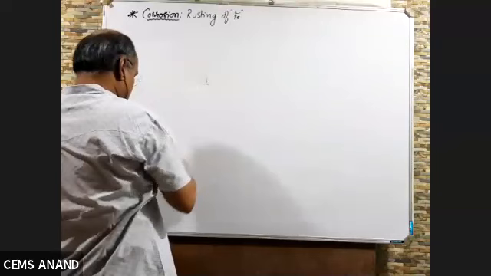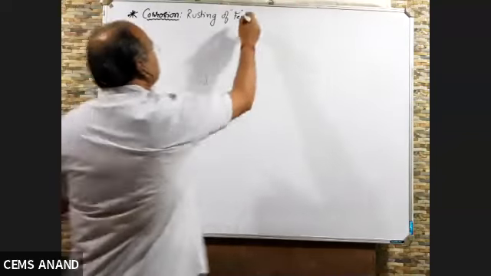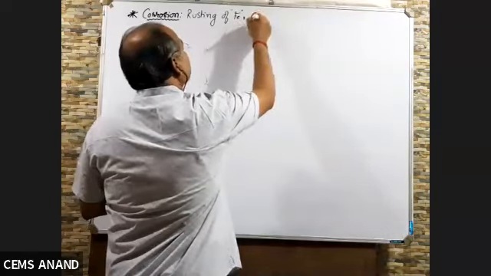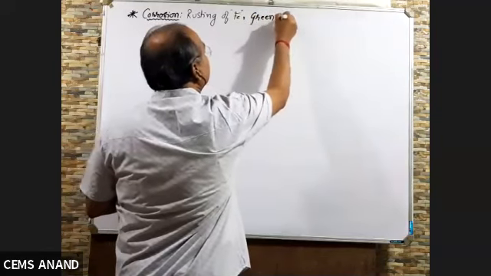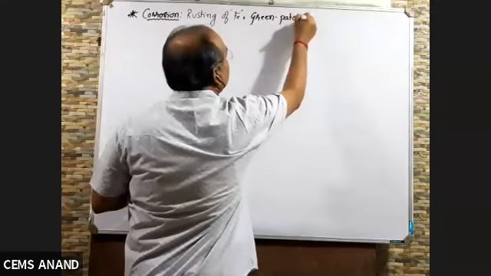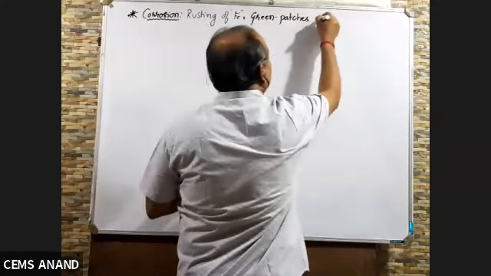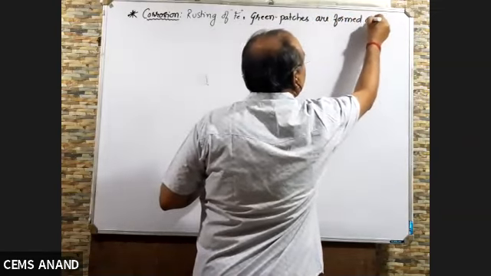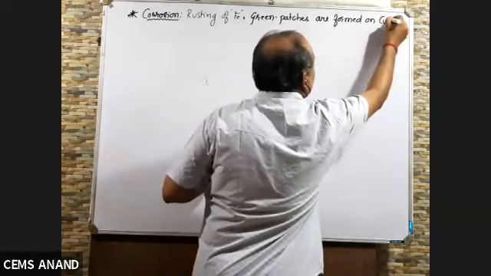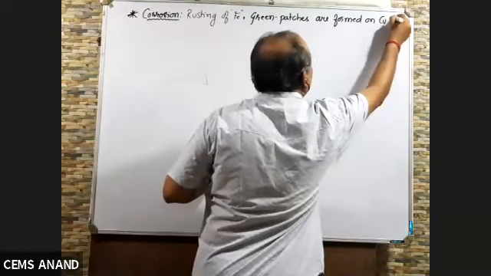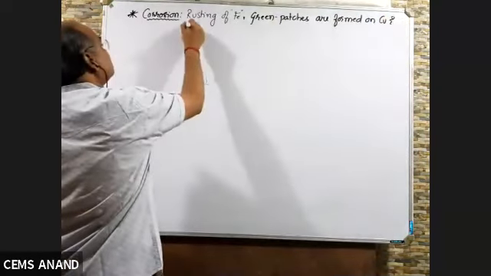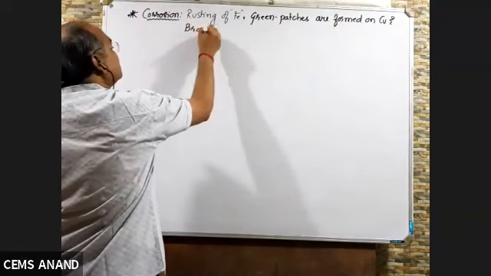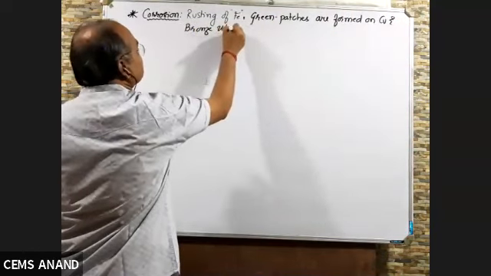Right. Then green patches are formed on copper and bronze utensils.